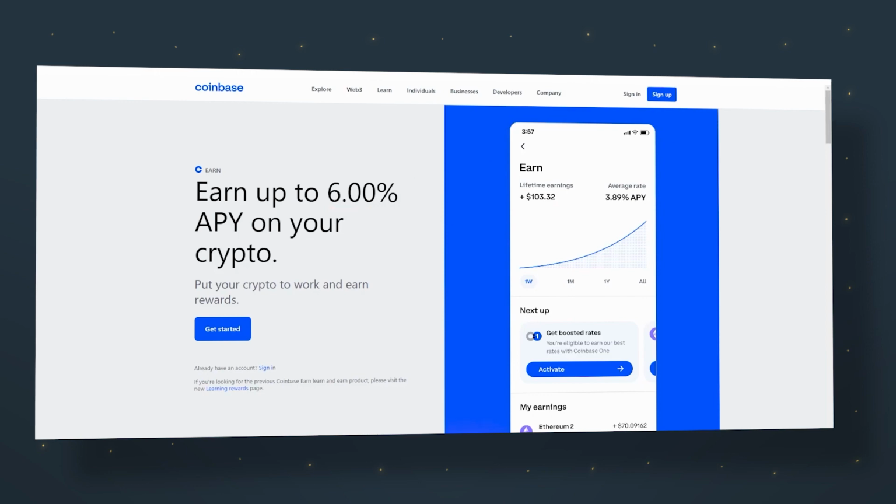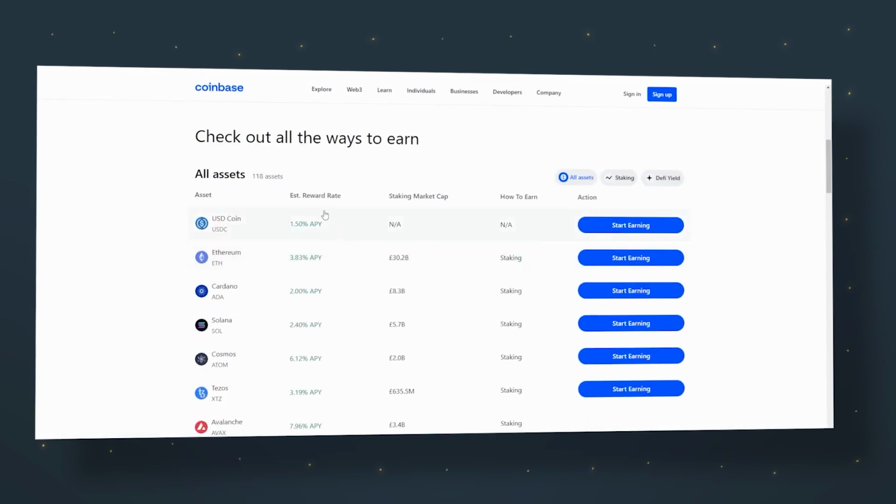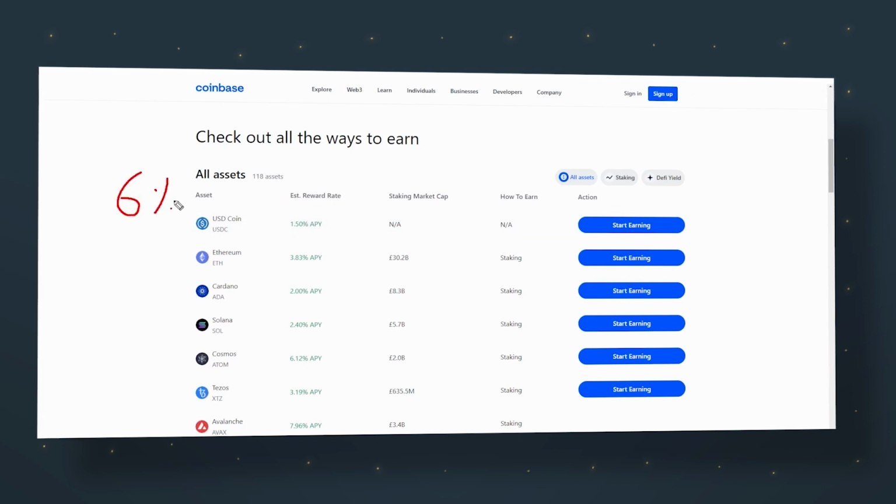Let me show you a low risk option: the USD coin, a stable coin with a projected reward rate of 1.5%. Essentially, this means you'll get an annual return of 1% on your investment in USD coin. Taking action against inflation is crucial, as the value of money decreases by around 6% annually. Ignoring this could result in a net loss of 6%, emphasizing the need to grasp this aspect.